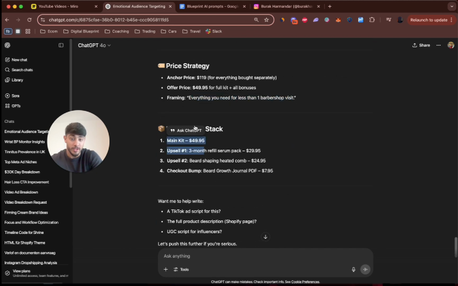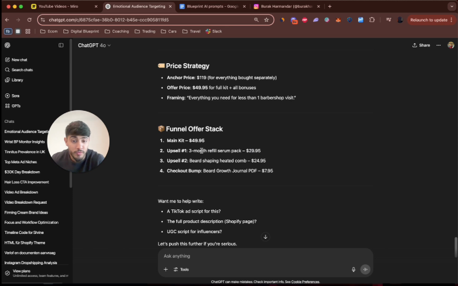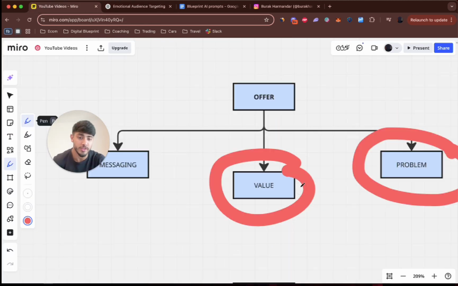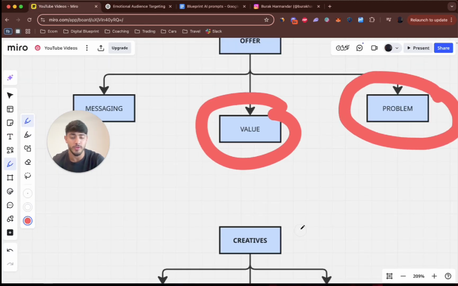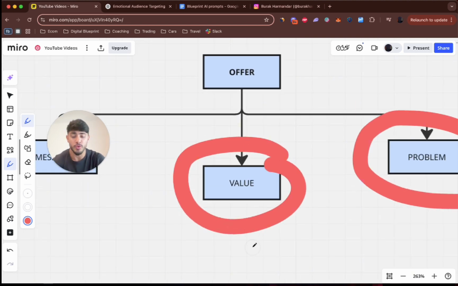Perfect. Like I said, here also the funnel offer stack. Upsell 1, 3-month refill serum. It's giving you everything. I'm telling you guys, this motherfucker is giving you everything. You can literally take this shit and run it for yourself. And here comes, we're going to go into the creatives in a second. This all comes down to the offer with value stacking.